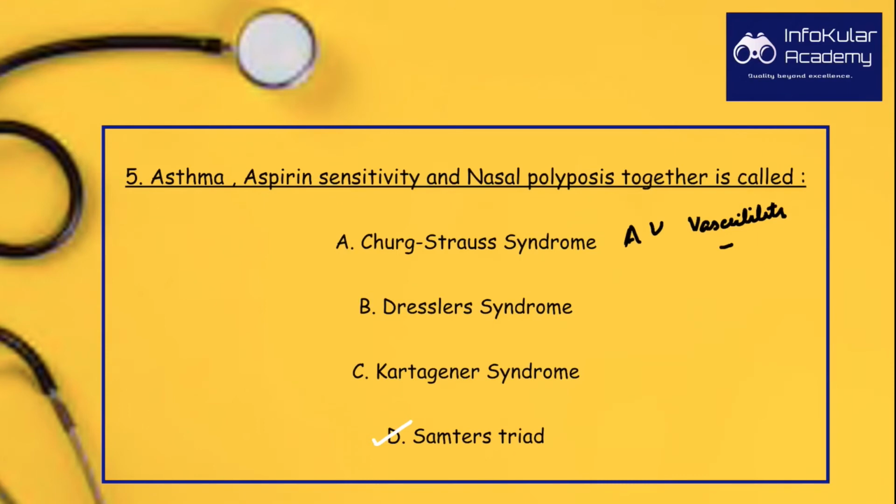Kartagener syndrome or primary ciliary dyskinesia or immotile ciliary syndrome is a rare syndrome which is autosomal recessive and causes defects in the action of cilia. Samter's triad is a typical triad of asthma, aspirin sensitivity, and nasal polyposis.